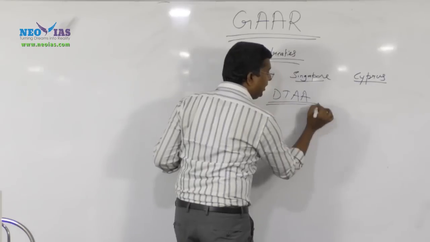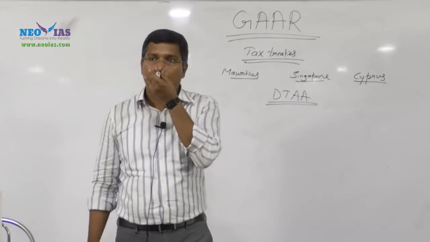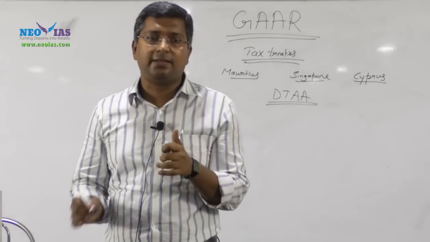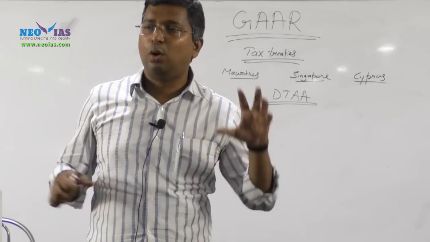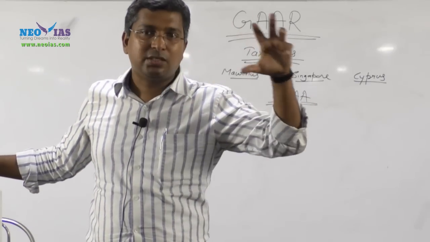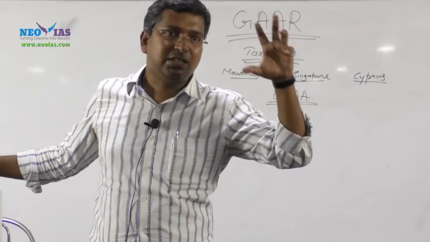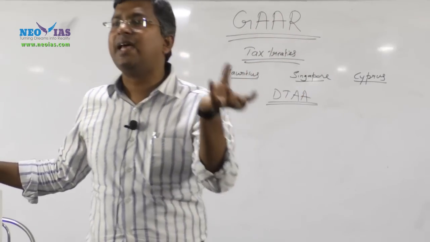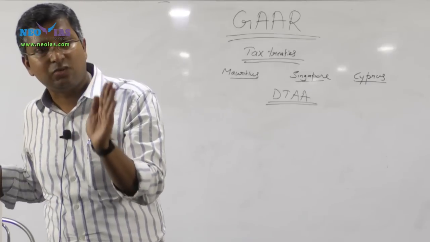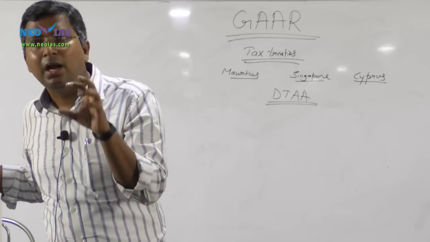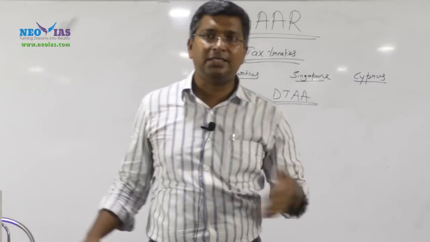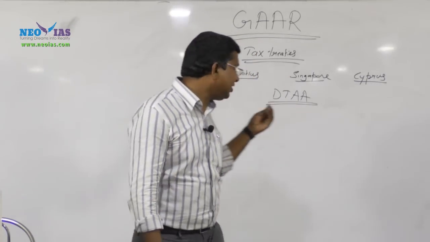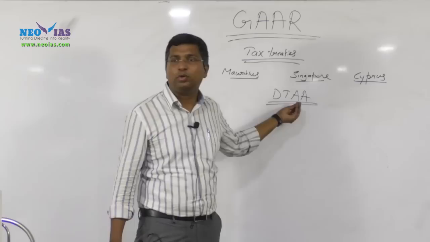So India-Singapore, India-Mauritius, or India-Cyprus double taxation avoidance agreement. Another term is tax treaty. When you hear the word tax treaty, it is nothing but a double taxation avoidance agreement.